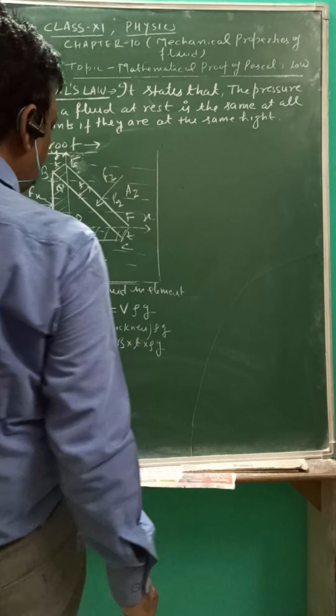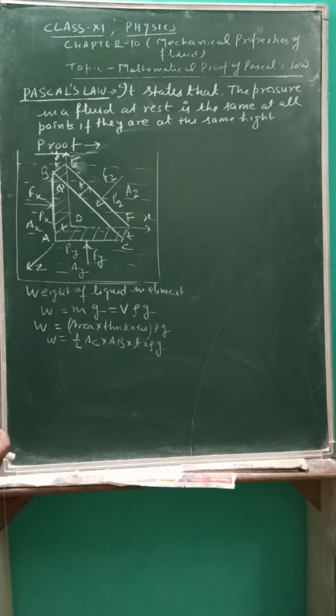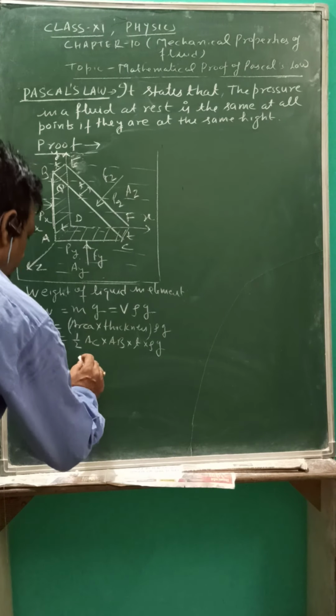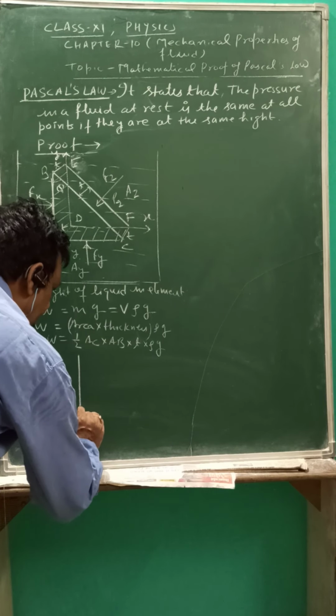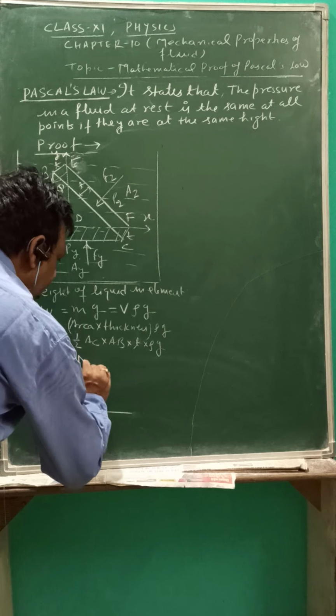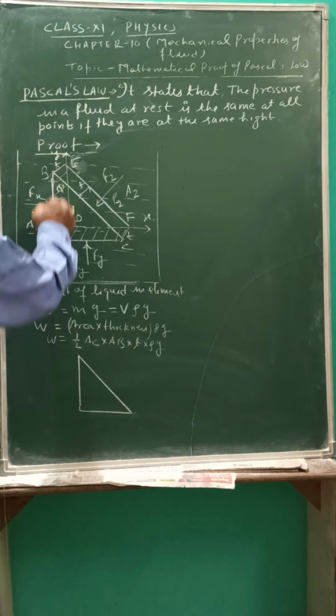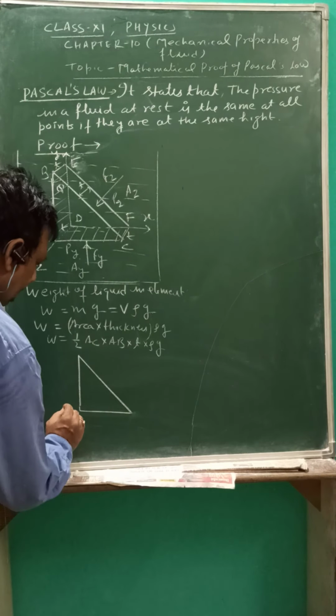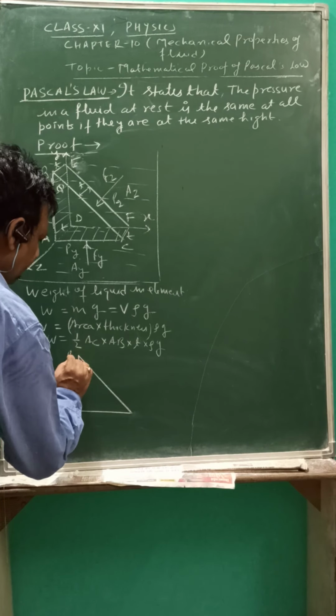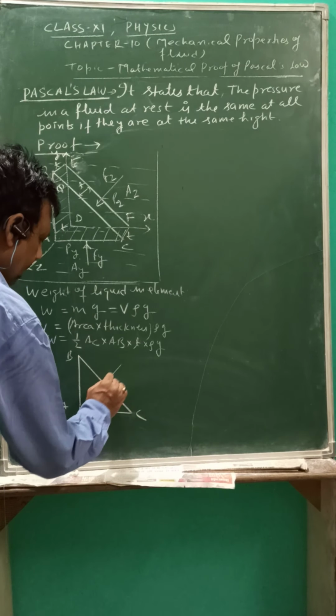So now we will find the various forces which are acting along the x, y and z direction. To find the force, I am just again for simplicity taking a triangle. This is ABC, we are taking the top triangle ABC for simplicity.